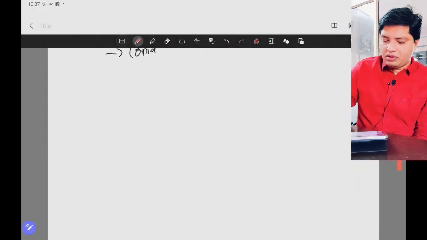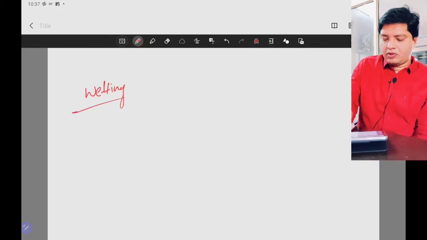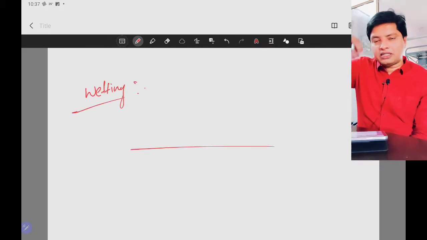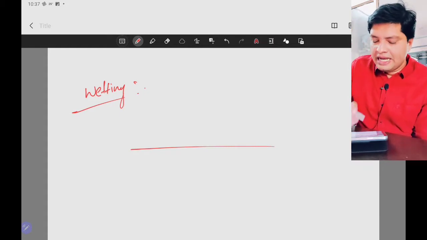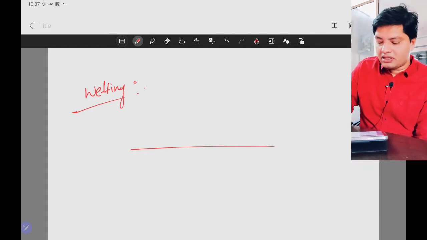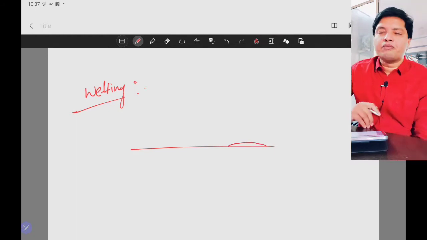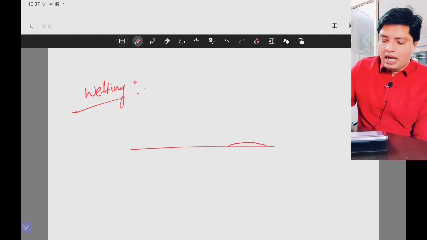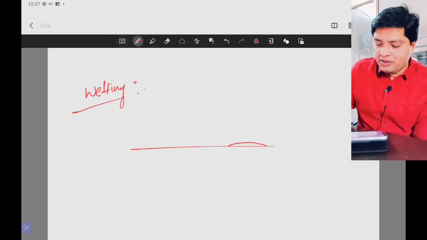Wetting theory says, let's say you have a surface. If you place a drop of liquid on the surface, and the liquid has more interaction with the surface, then a smaller contact angle will be formed.